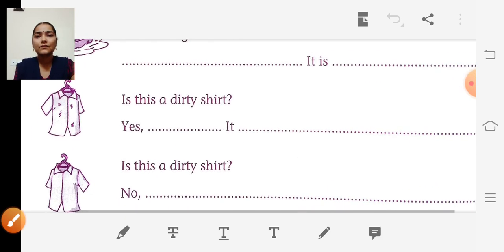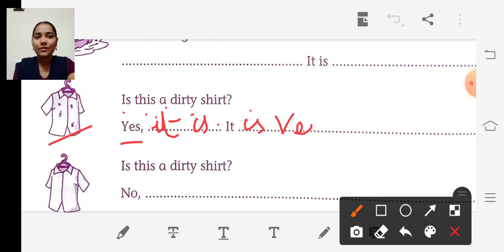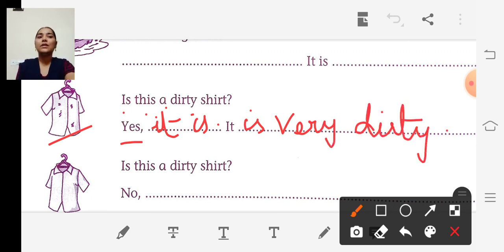The next one, the picture of shirt. The question is, is this a dirty shirt? The answer is yes, they have given. So what we have to write? Yes, it is. Full stop. It is very dirty. We have to use the word very, isn't it? So yes, it is. It is very dirty.